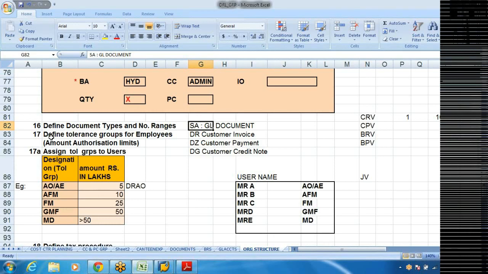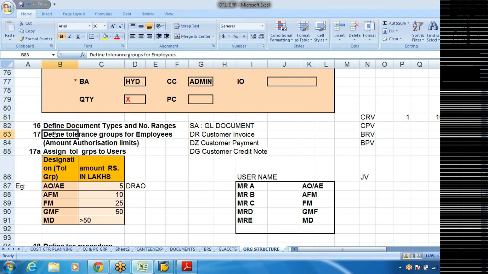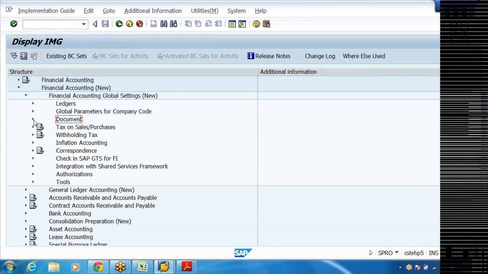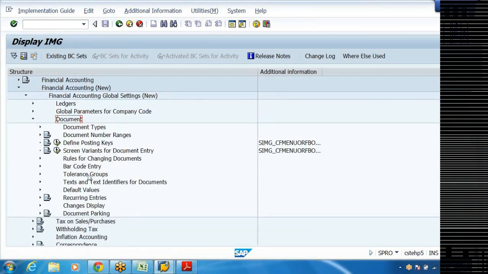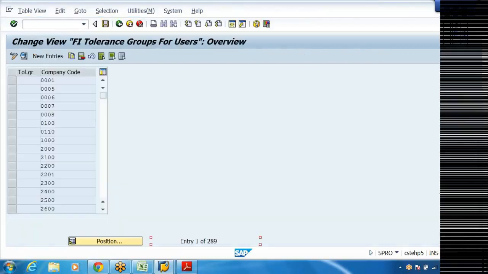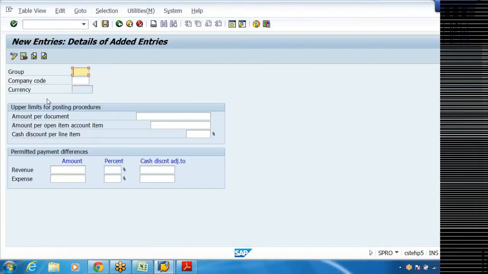So now step number 17, tolerance groups for employees and assign tolerance groups to users. Tolerance group means nothing but authorization limit. Say what I'm going to do, document tolerance groups, define tolerance groups for employees, go to new entries, say for example